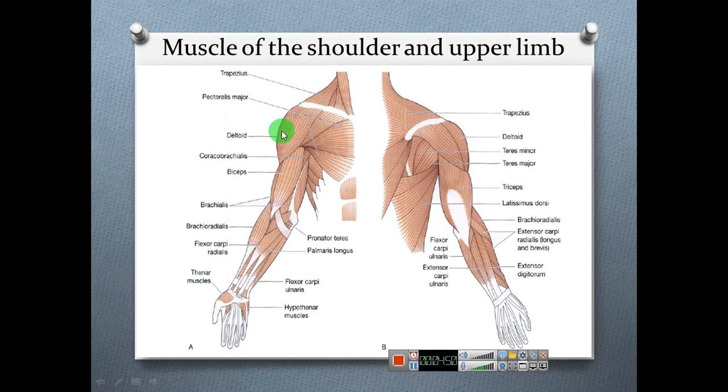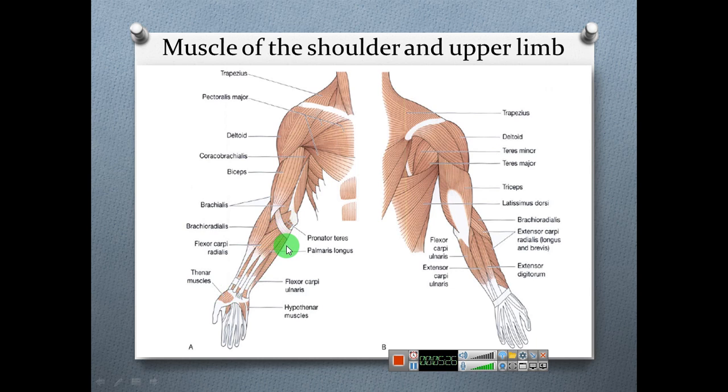Pectoralis major, deltoid muscle, coracobrachialis muscle, biceps muscle. This is the brachialis muscle and brachioradialis muscle with the radius bone. Flexor carpi radialis and thenar muscle.